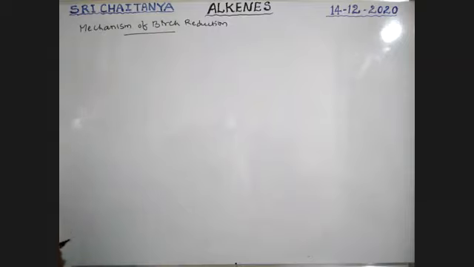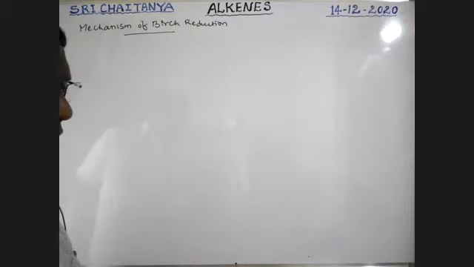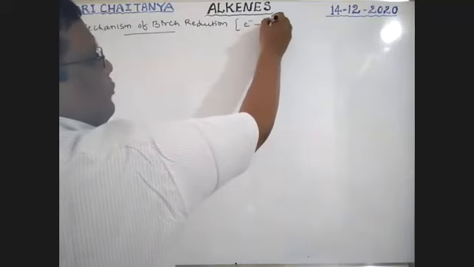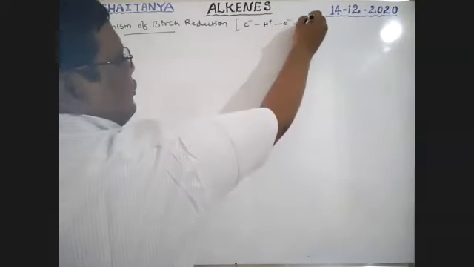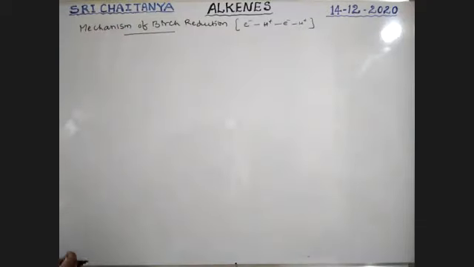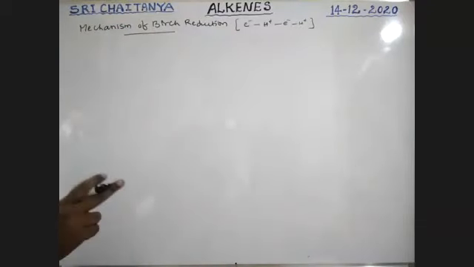Mechanism of Birch reduction, boys. Here, first an electron is added, after that a proton, next an electron, next a proton. So it is an electron-proton mechanism. I will explain, please wait.